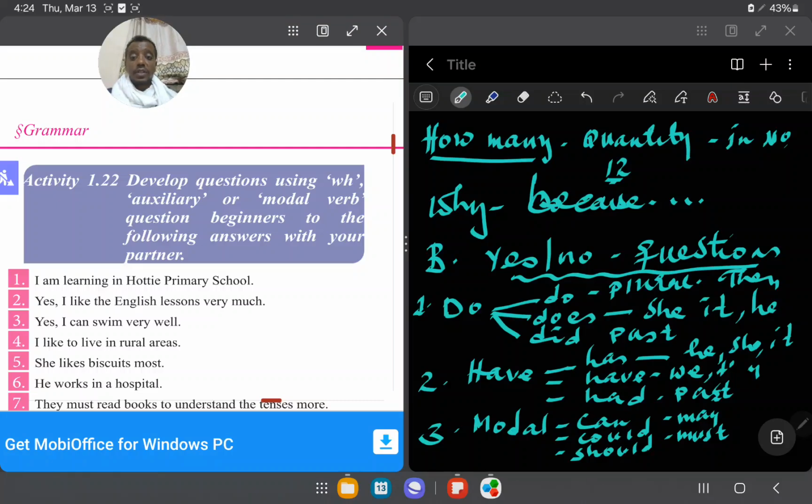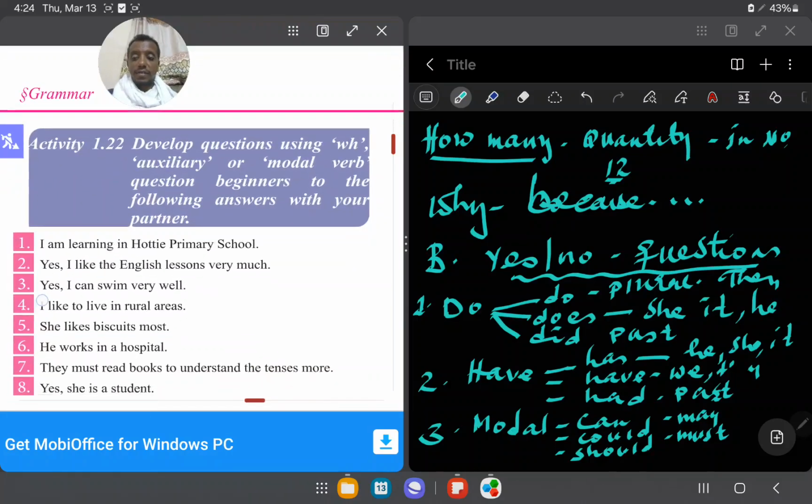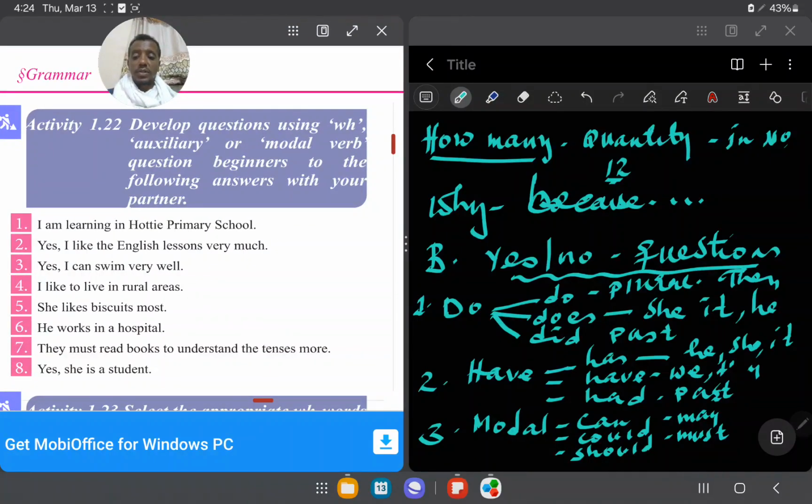You can develop a question. Okay. If there is an auxiliary, take the auxiliary. If it is a modal, you can take the modal verb. By taking it, you can form the question, as I told you, if you remember well. So I'm learning in Hote primary school.